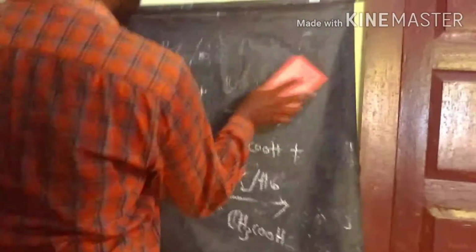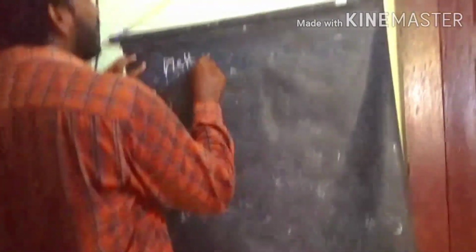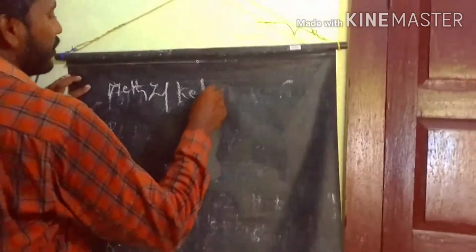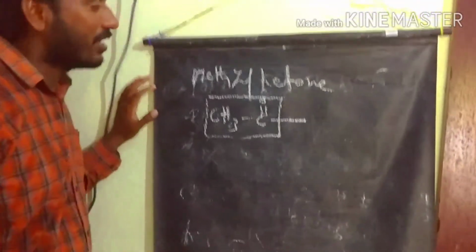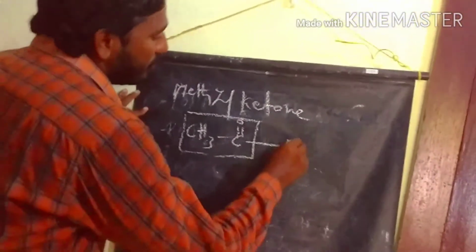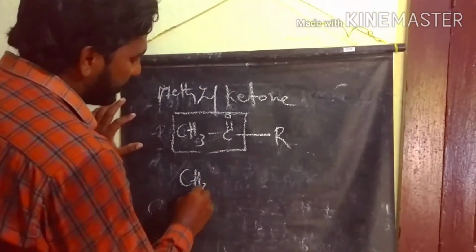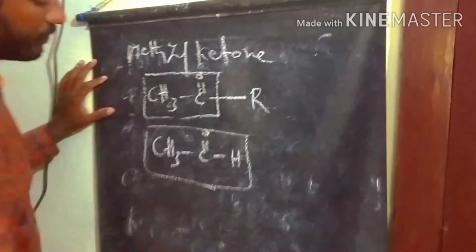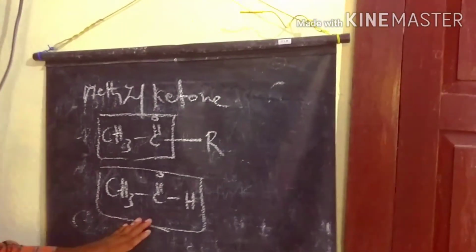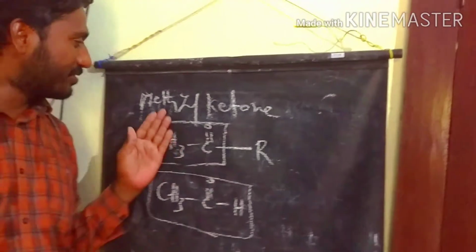It is also an identification test, the haloform reaction test. This test is conducted for the identification of methyl ketones. The methyl group present in the ketone, that we call a methyl ketone. This positive test is also given by acetaldehyde. Except for acetaldehyde, the remaining aldehydes do not give this methyl ketone test.